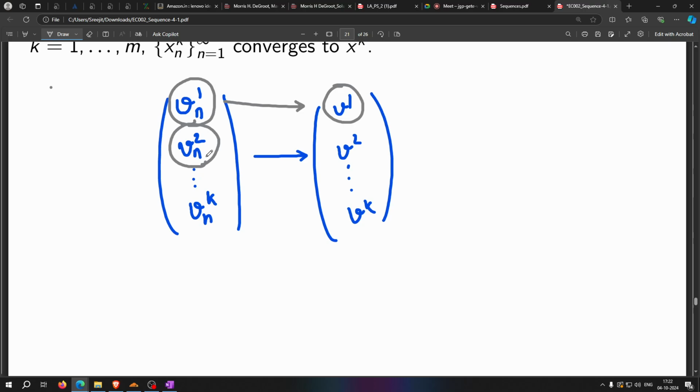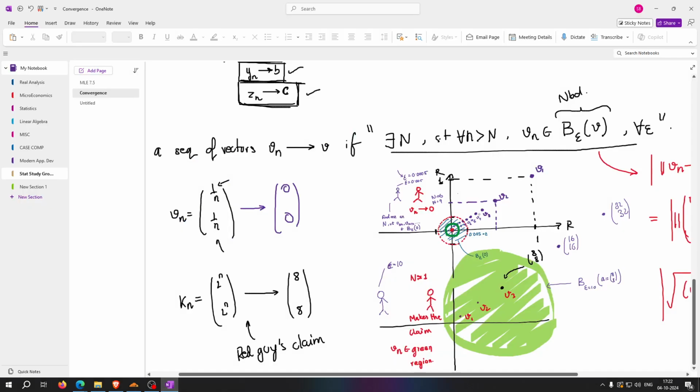This particular sequence should converge to this particular number, and so on. Even in the example that we saw, 1 by n, 1 by n, this is a sequence, and I was claiming that the sequence of vectors is going to converge to 0,0. So now look at what happens to these individual sequences.